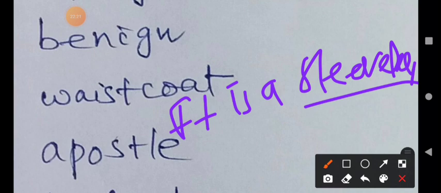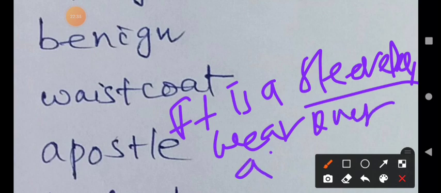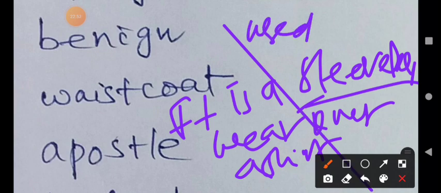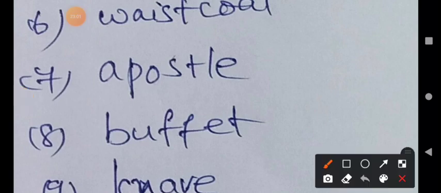A waistcoat is a sleeveless piece of clothing with buttons which people usually wear over a shirt. Already we are wearing a shirt, and over the shirt we wear this waistcoat. Generally it is used by men. That is the usage, my students. And then we will discuss the seventh word.